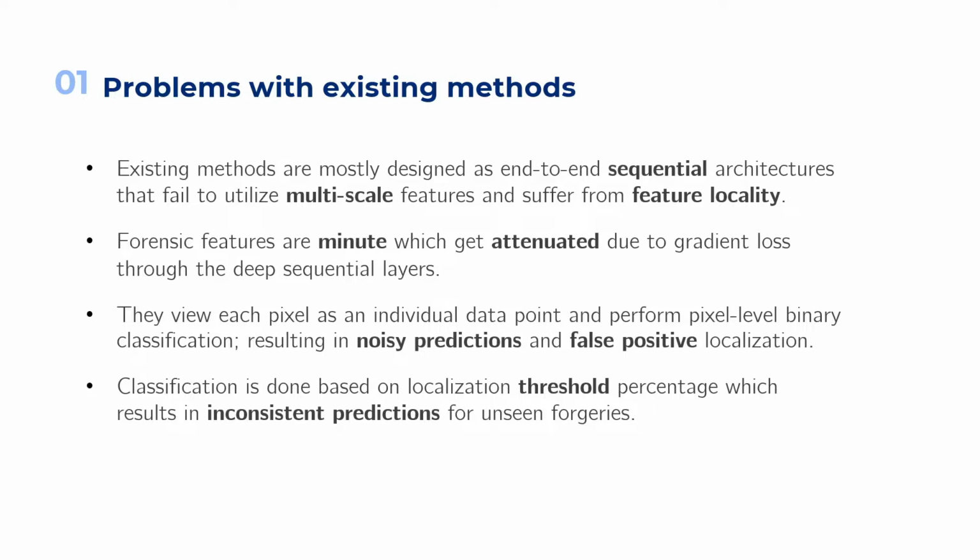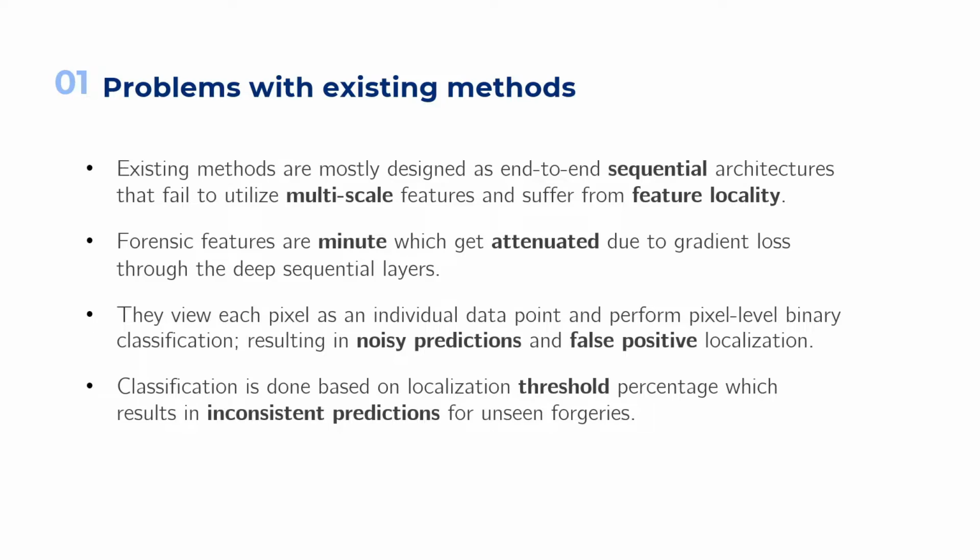We need to utilize this contrast between local and global feature groups for better forensic understanding. Secondly, these forensic traces are very minute and will get attenuated due to the gradient loss as they are passed through multiple sequential layers. This can be overcome through the use of cross-layer communication and feature propagation.